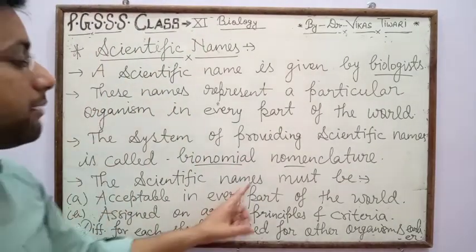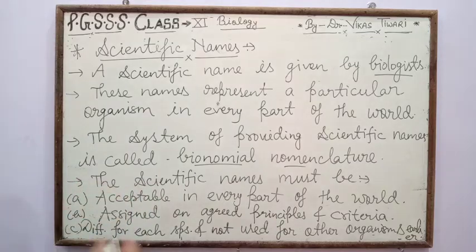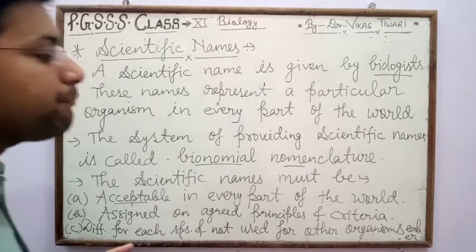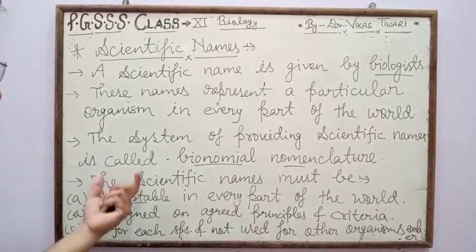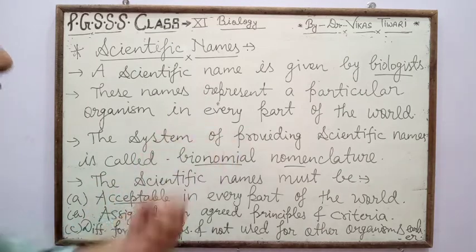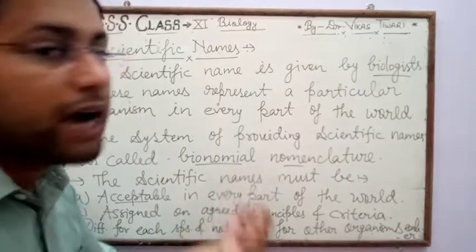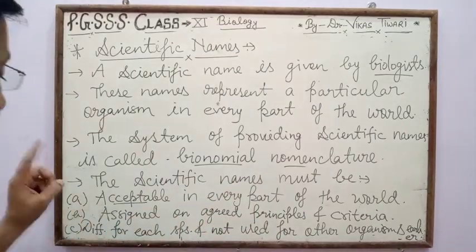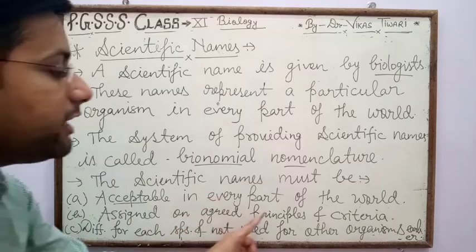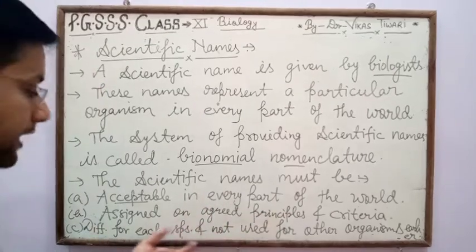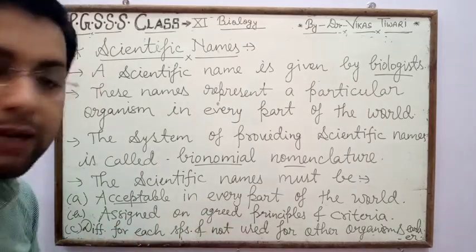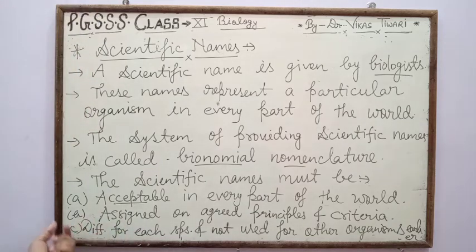The scientific names must be, first, acceptable in every part of the world. It means the scientific name decided by biologists is acceptable in every part of the world. Next, assigned on agreed principles and criteria.